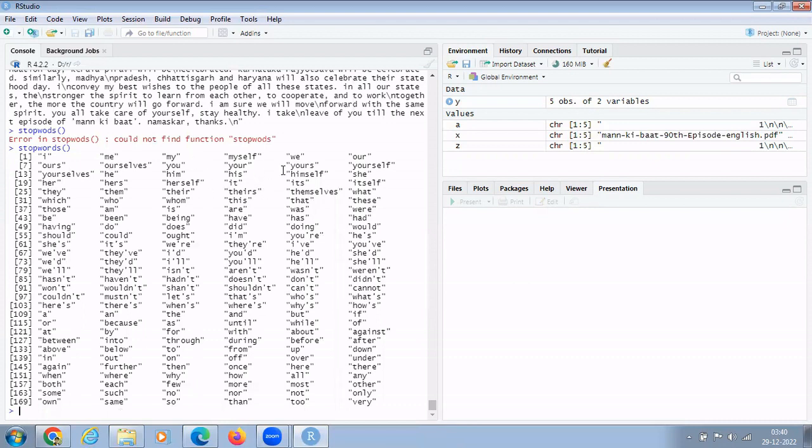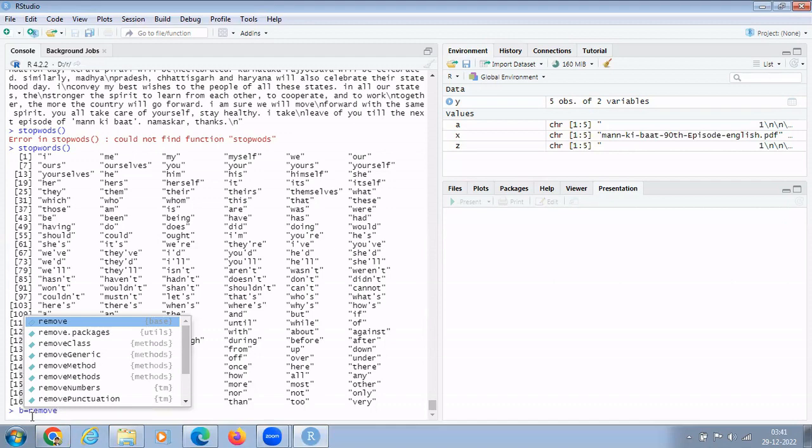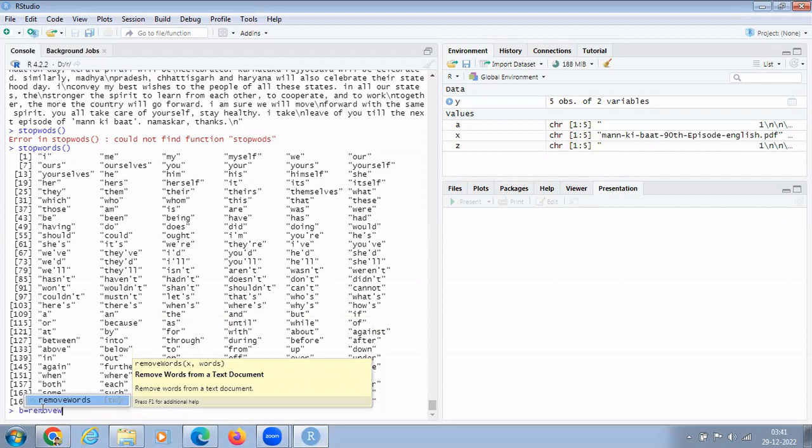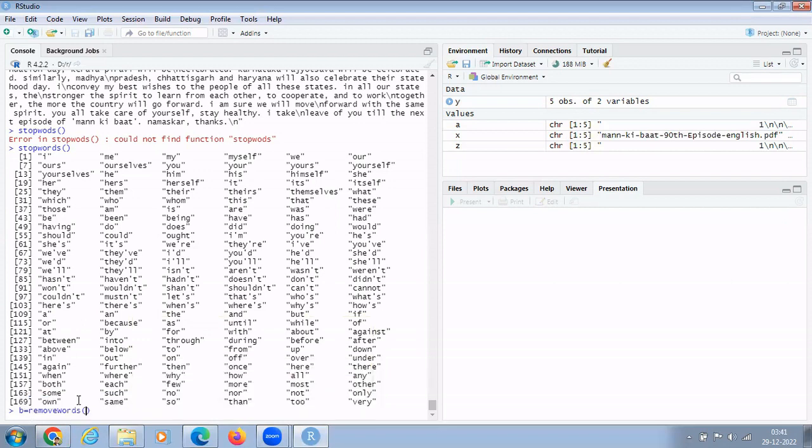Now you notice all these stop words are in lower case. That's why I converted all the uppercase to lowercase. Now I want to remove these stop words. I'm creating a new variable B. B consists of the text without stop words, and I refer to A for that. So remove words, with capital W, not a small w. Remove words.